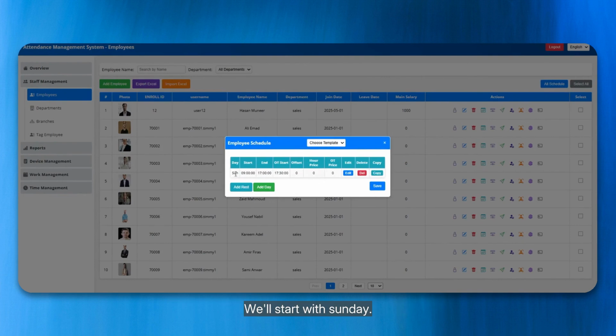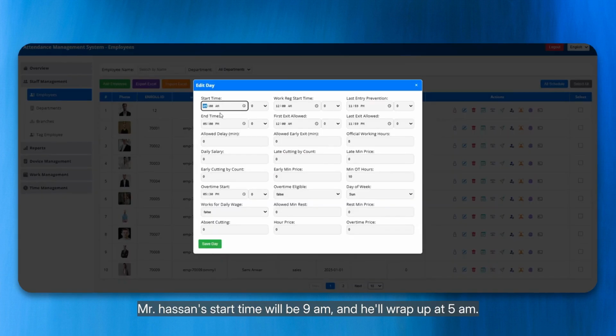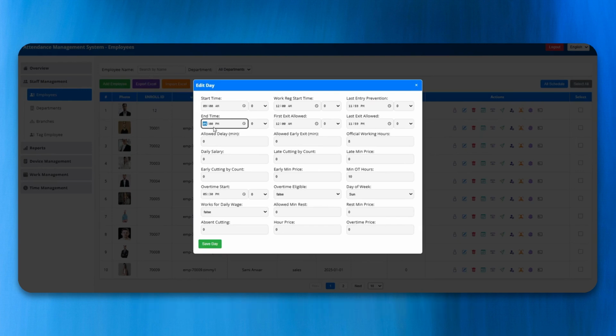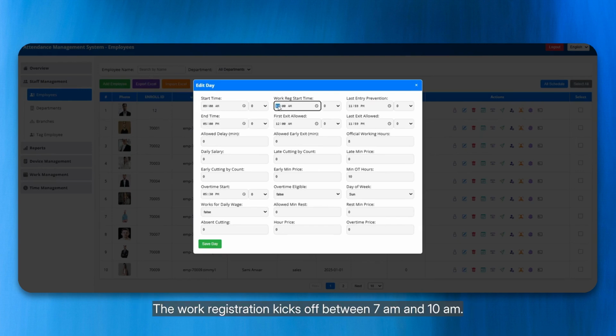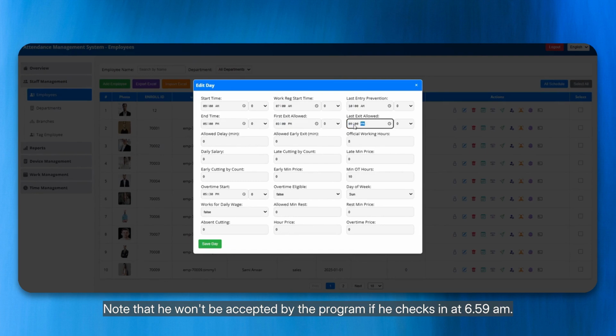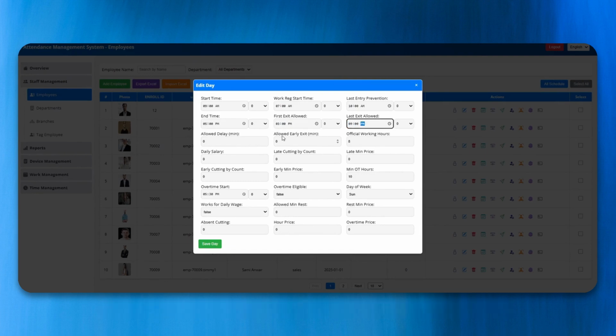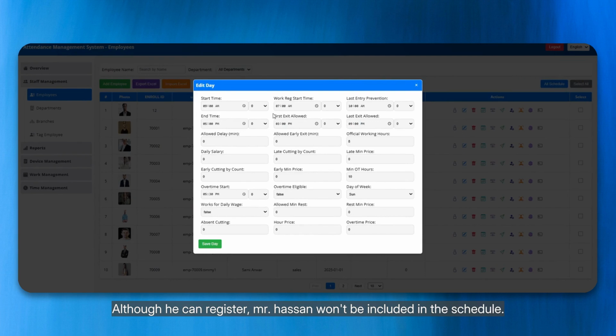We'll start with Sunday. Mr. Hassan's start time will be 9 a.m., and he'll wrap up at 5 a.m. The work registration kicks off between 7 a.m. and 10 a.m. Mr. Hassan's end time spans from 3 p.m. to 9 p.m. Note that he won't be accepted by the program if he checks in at 6:59 a.m. Although he can register, Mr. Hassan won't be included in the schedule.